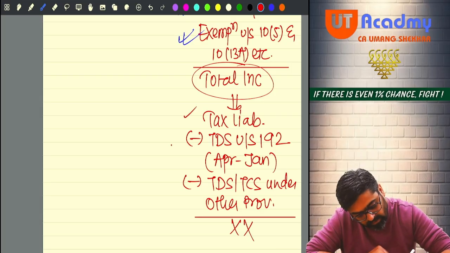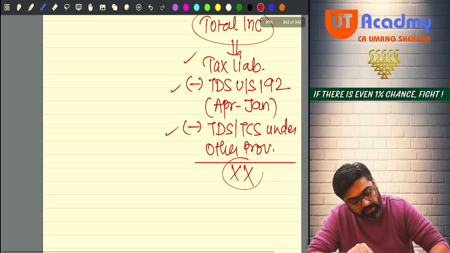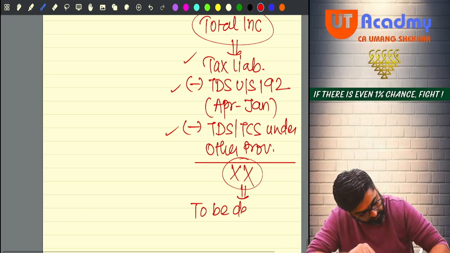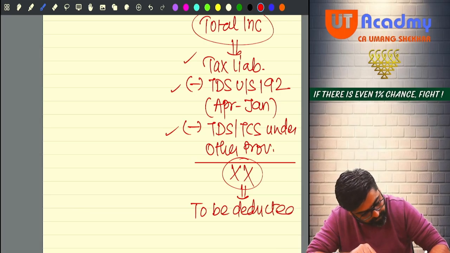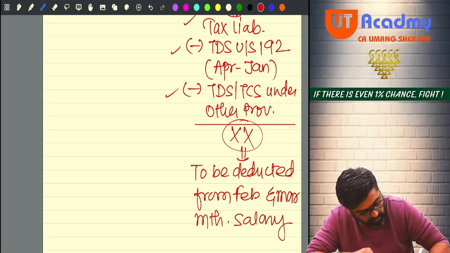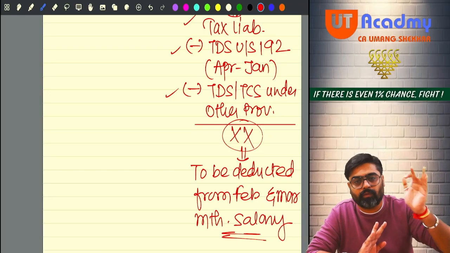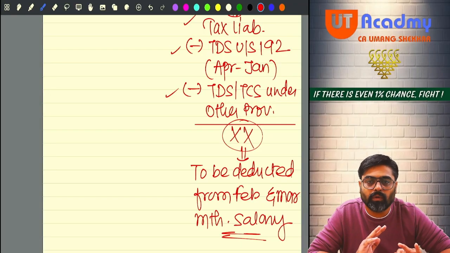From this tax, this TDS is reduced. Now this final tax to be deducted from Feb and March month salary. This is the balance tax remaining. This will be deducted out of your Feb and March. So divide by 2. Okay.